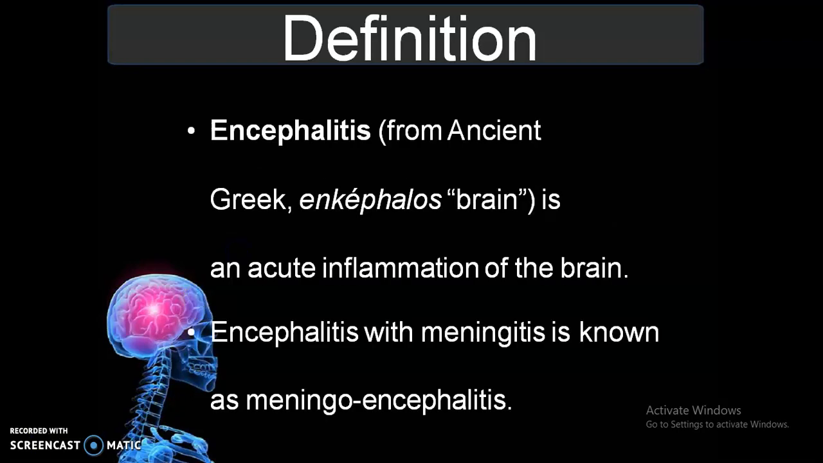Etiology. Encephalitis, from the ancient Hebrew, encephalos means brain, and is an acute inflammation of the brain. Encephalitis with meningitis is known as meningoencephalitis. So an acute inflammation of the brain is known as encephalitis, and meningitis with encephalitis is known as meningoencephalitis.